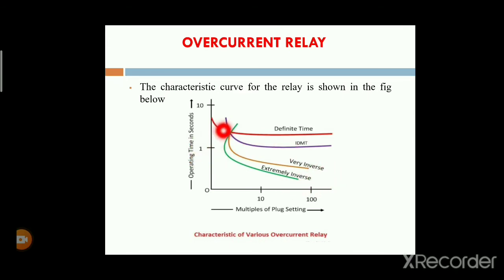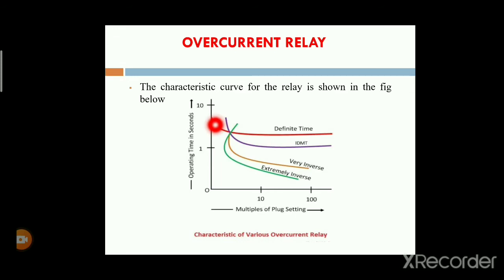By observing the definite time characteristics, if the plug setting multiplier, that is the current, is increased, then at some point the time will be reduced. After that, both are constants. While increasing the plug setting multiplier, the time will be constant in the case of a definite time.